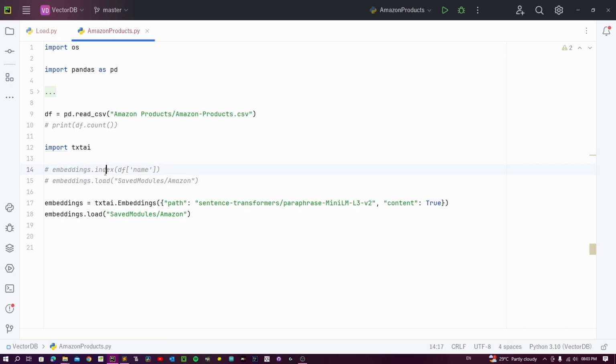We would have done the indexing and saved the module in a specific location. Post doing that, we can load it from the same location where we had saved it. However, as you remember, we will not get the actual data in the form of formatted text. We will have to do it ourselves, which would look something like this. Let's query for gaming laptops, why not?